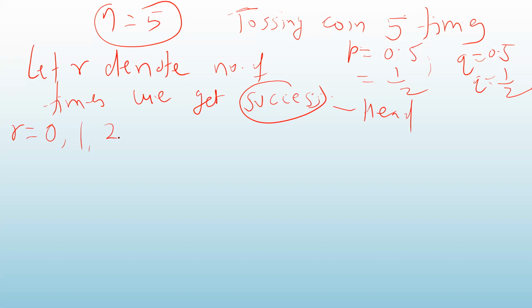Out of 5 throws, 2 times you got success, that means 2 times you got head. Or R can be 3, or 4, or 5. That means if you are performing an experiment of tossing a coin 5 times, then R can take either 0, 1, 2, 3, 4 or 5.